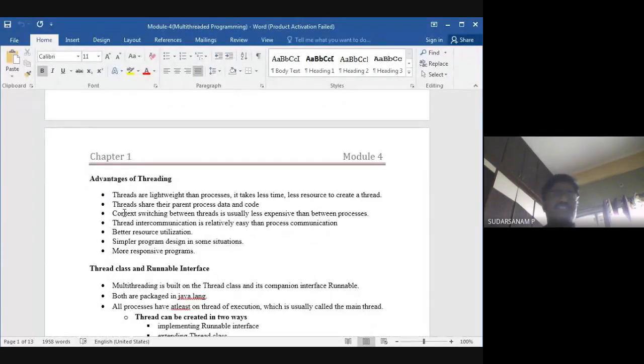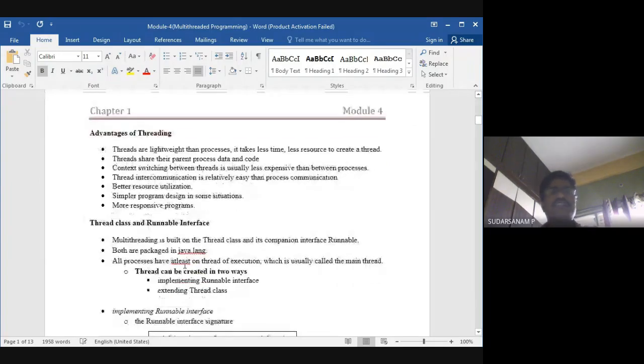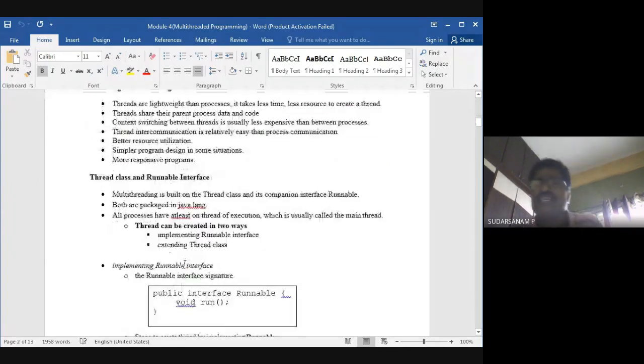Next is simpler program design in small situations. So simpler programs, designing for small situations. Next is more responsive programs. Those are the advantages. So just remember, what are the advantages of threads?